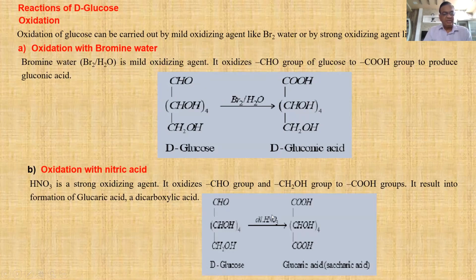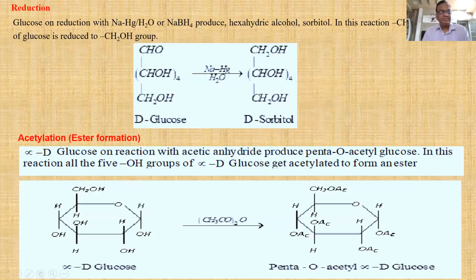Glucose on reaction with a somewhat stronger oxidizing agent, dilute nitric acid, the first carbon also undergoes oxidation and the last carbon also undergoes oxidation. So here with bromine water only the first carbon undergoes oxidation, not the last. Here the first as well as the last carbon undergo oxidation. CHO on oxidation gives COOH, CH2OH on oxidation gives COOH. Name of this compound is glucaric acid, also called saccharic acid.